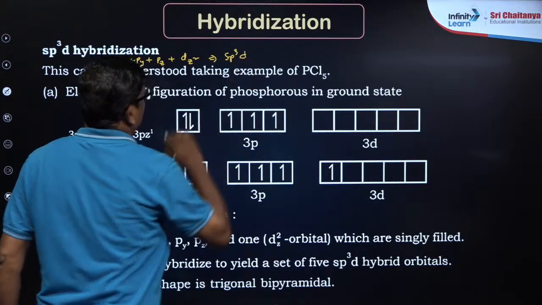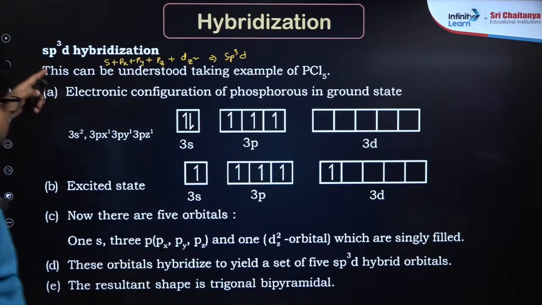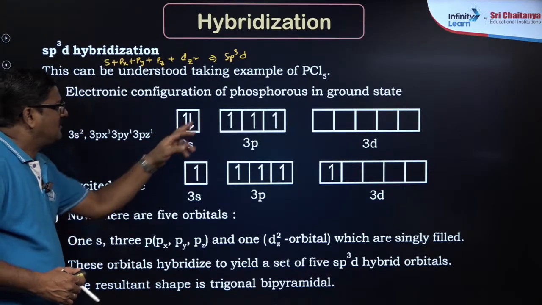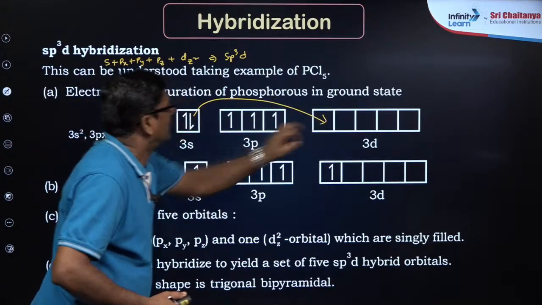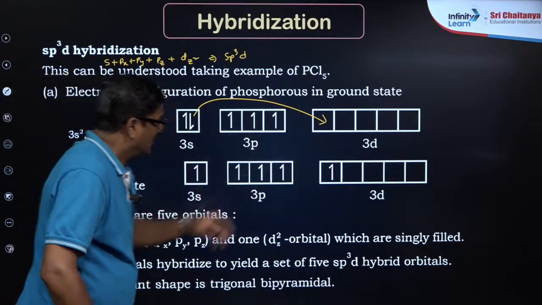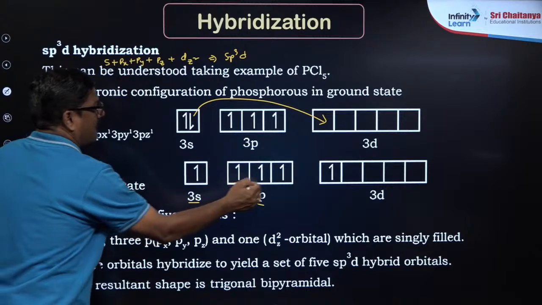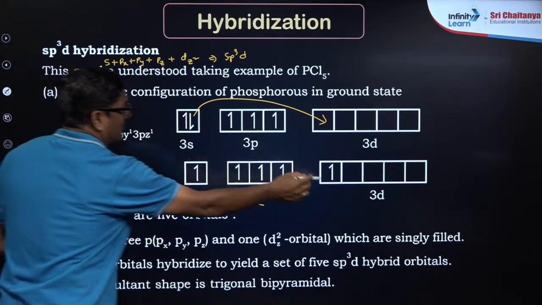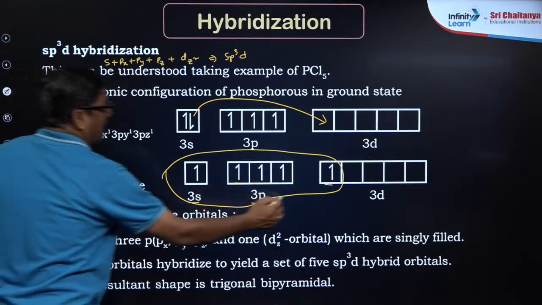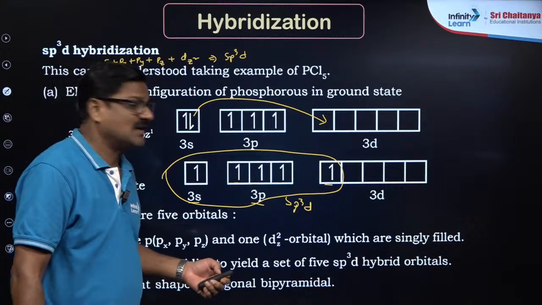In that you can take PCl5 as an example. Phosphorus has 1s2, 2s2, 2p3 and after exciting a little, the electron jumps from here to here. Do you understand, the electron went in here. So in that there is one s orbital, 3 p orbitals and one d orbital. So all together sp3d is formed. So this is what, and PCl5 is formed.